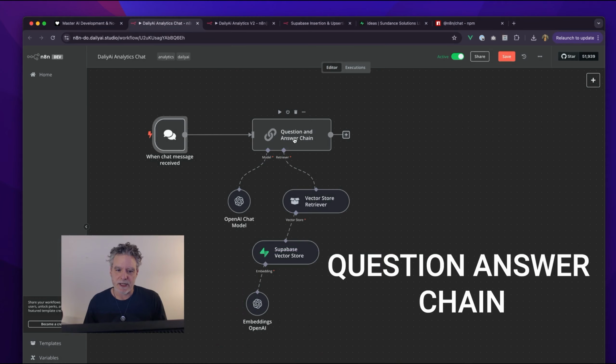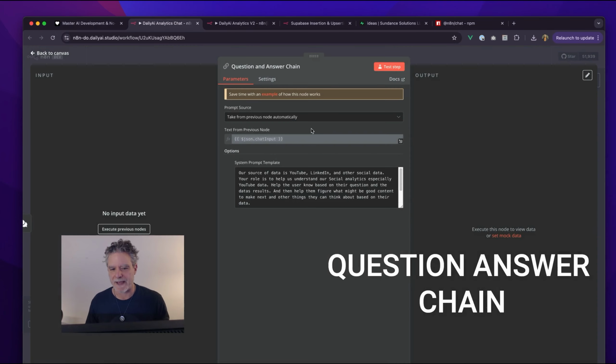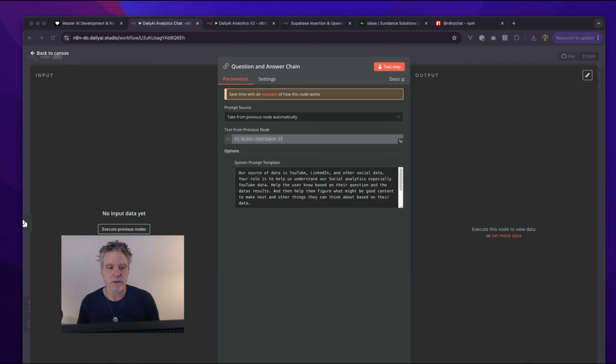This question and chain area here is really interesting. So in the past, I would have had to code all of this, but here we have patterns that are built around LangChain, which is good to know because LangChain is a really well-respected framework. Code all these agents and services when you could just do it this way. So in this case, I chose a question and answer chain.